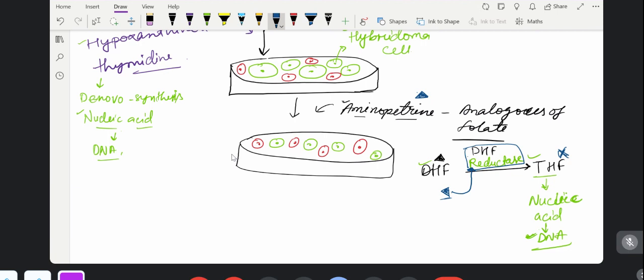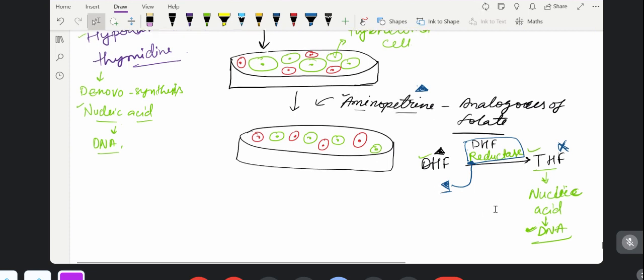Now the question arises like this. In a competitive inhibitor, will the Vmax increase or remain the same, and will the Km increase or remain the same? Please do comment in your comment box. Now, up to here, it is clear.